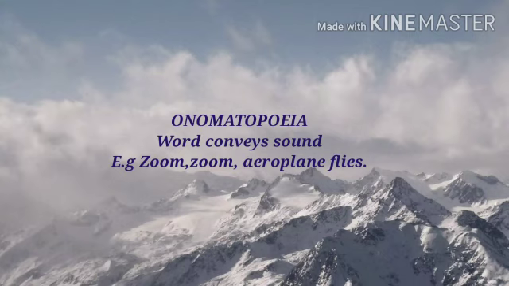And the last one is onomatopoeia. What is meant by onomatopoeia? When a word conveys sound, it is called onomatopoeia. For example, zoom zoom aeroplane flies. Here the word zoom zoom expresses the sound of the aeroplane. So it is the example of onomatopoeia. Second example, pitter patter falls the rain. Here the word pitter patter conveys the sound of rain. It means when a word conveys sound, it is called onomatopoeia.